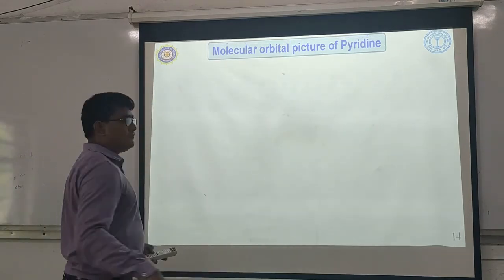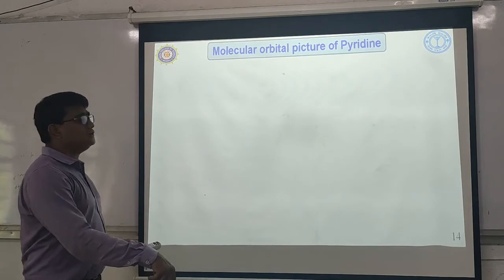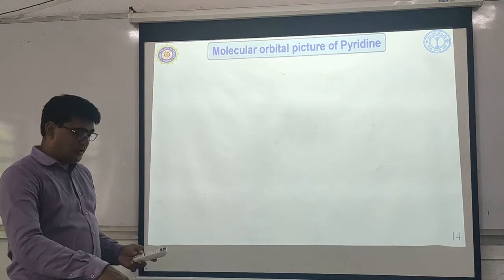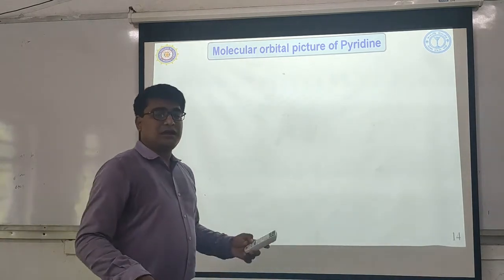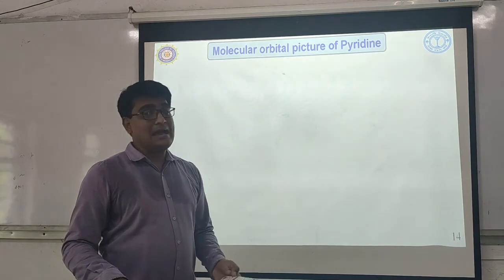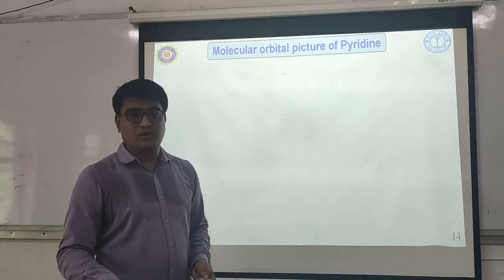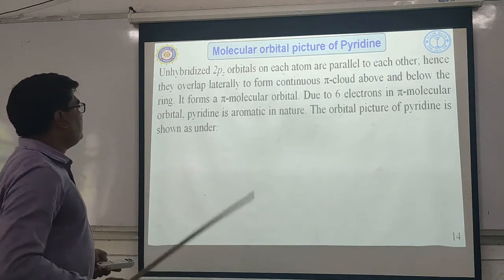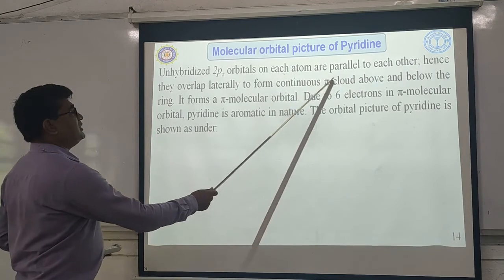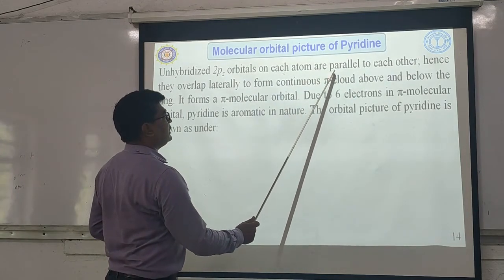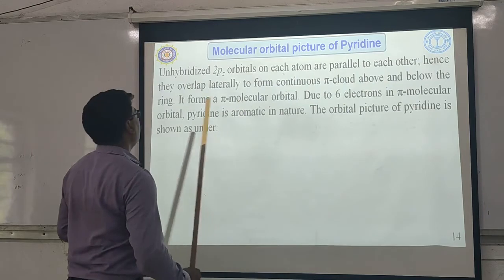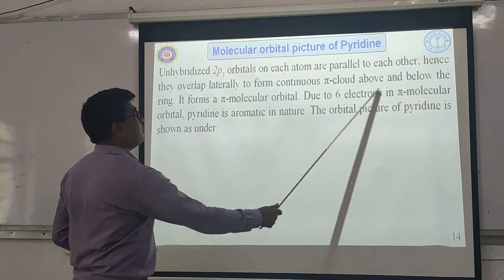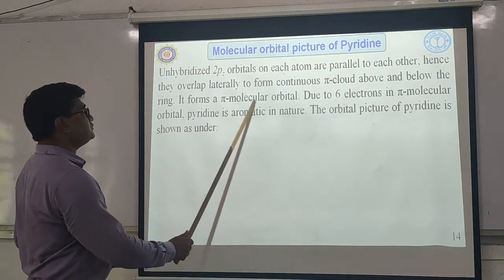Now, formation of the pi skeleton of pyridine. How is the pi skeleton formed? It is just like furan. You know each nitrogen as well as carbon has an unhybridized 2pz atomic orbital perpendicular to the horizontal plane. These unhybridized 2pz atomic orbitals of each atom are perpendicular to the horizontal plane, but they are parallel to each other. Hence they overlap laterally to form a continuous pi cloud above and below the ring. So it forms a pi molecular orbital.